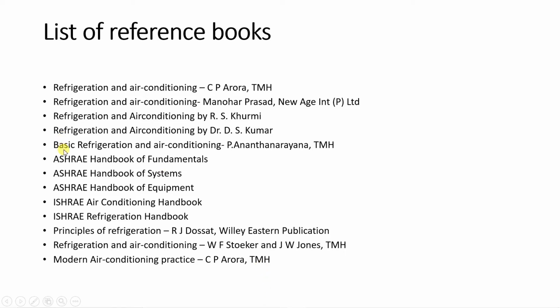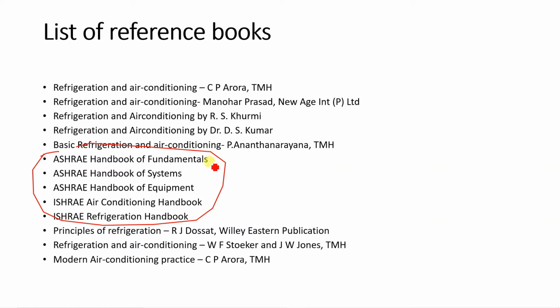Okay. So next one is basic refrigeration and air conditioning by P. Ananta Narayana. And next you can see the list over here. This is the list of ASHRAE handbooks. Here you can see the list of ASHRAE and ISHRAE handbooks. So ASHRAE handbook of fundamentals, ASHRAE handbook of systems, ASHRAE handbook of equipment.